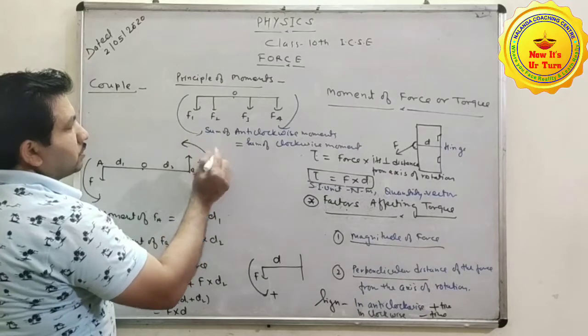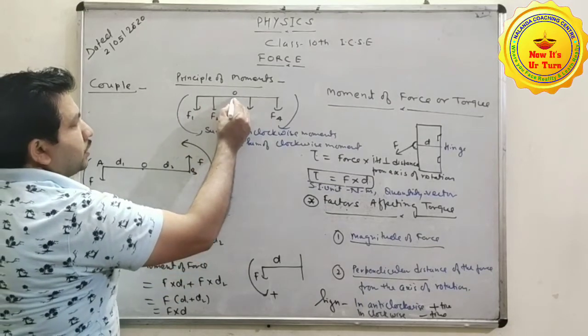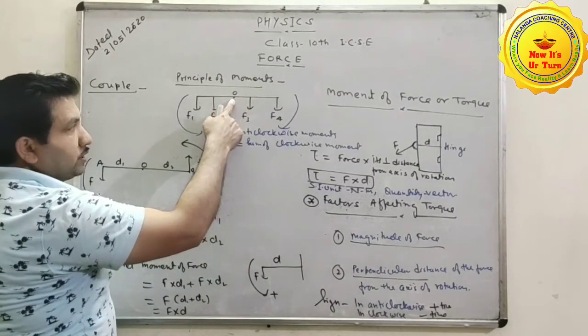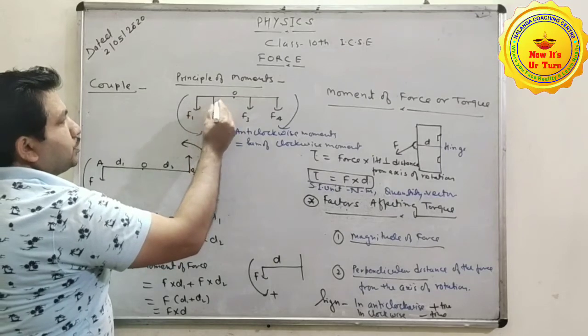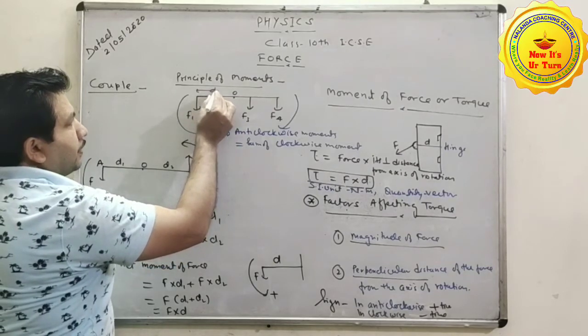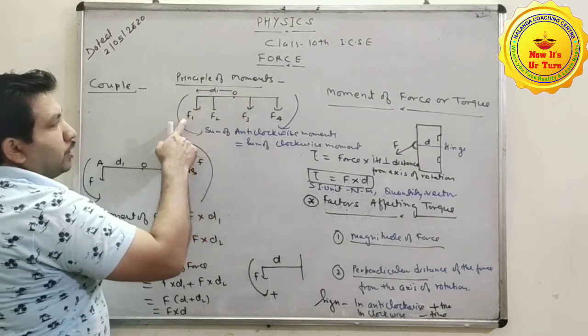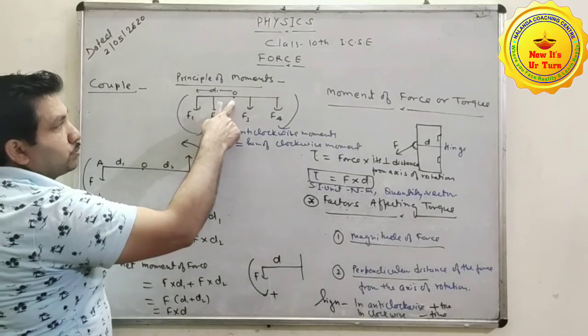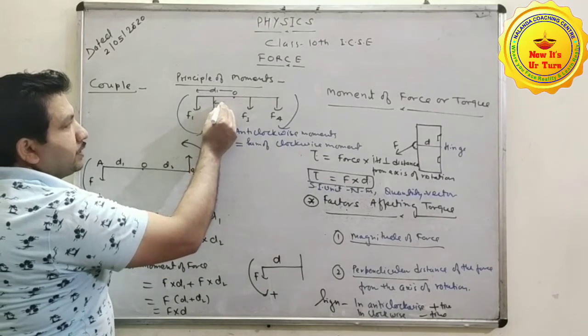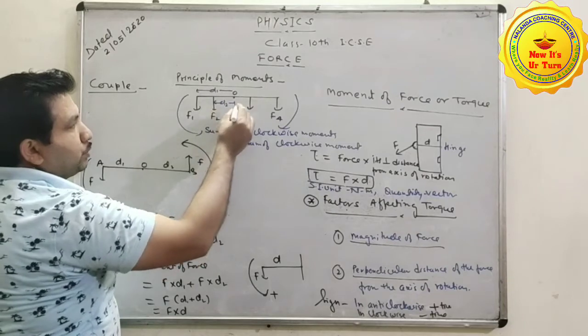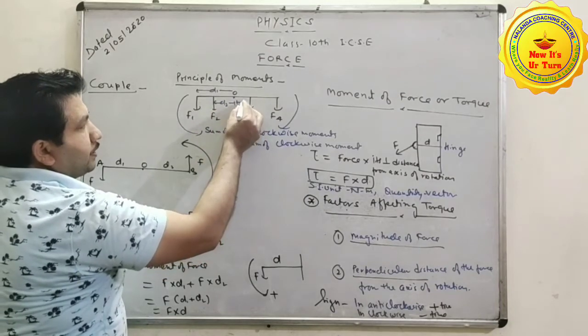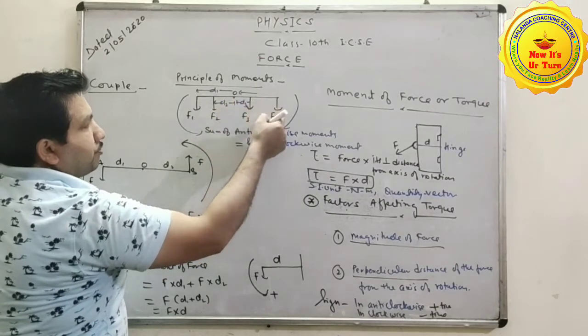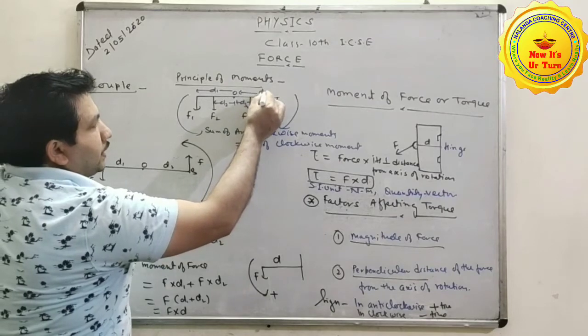Suppose we are taking the moment of force about this point O. The distance of force F1 from this point is d1, in the same way the distance of F2 is d2, the distance of F3 is d3, and the distance of F4 is d4.